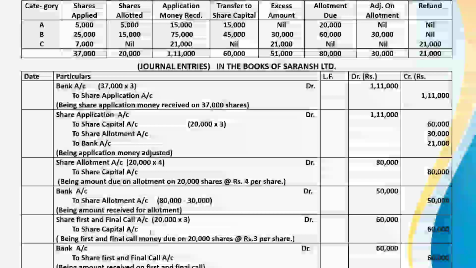Next, share first and final call. 20,000 shares multiplied by 3. So amount is 60,000. Entry will be share first and final call debit to share capital. This is 60,000. There's no adjustment, so whole of the amount will be realized over the first and final call. Bank account debit to share first and final call, being amount received on first and final call. This is rupees 60,000.